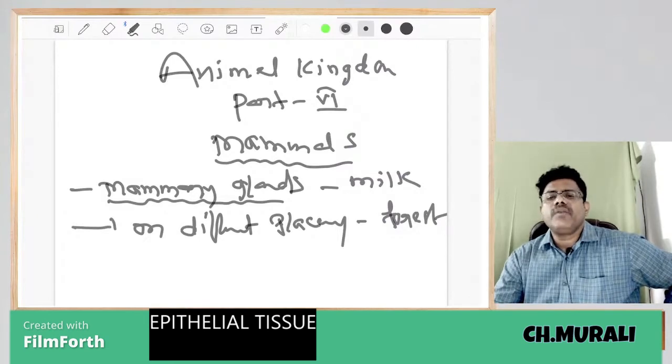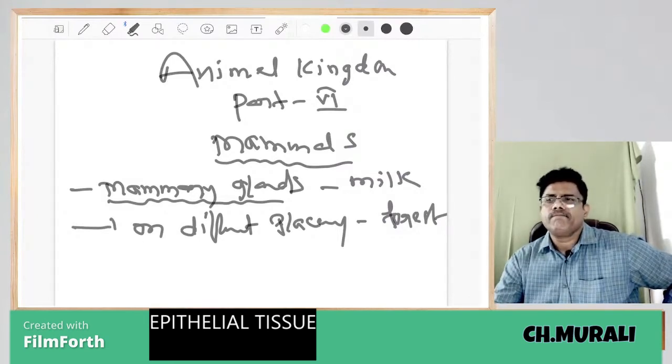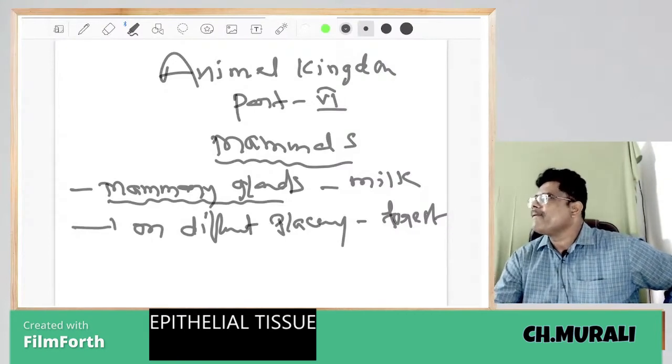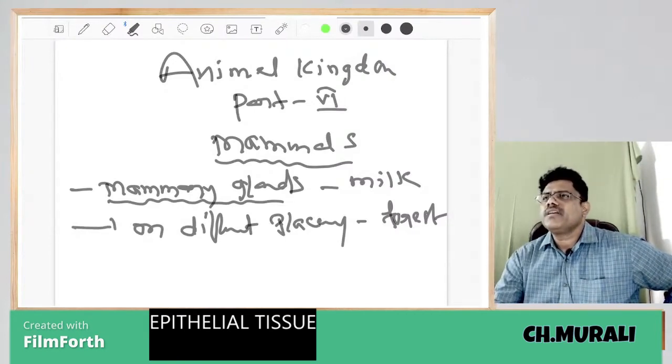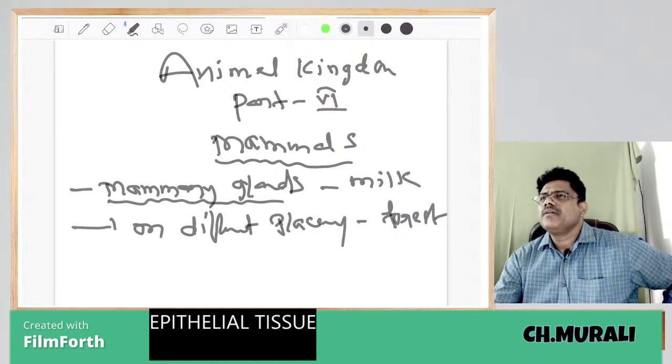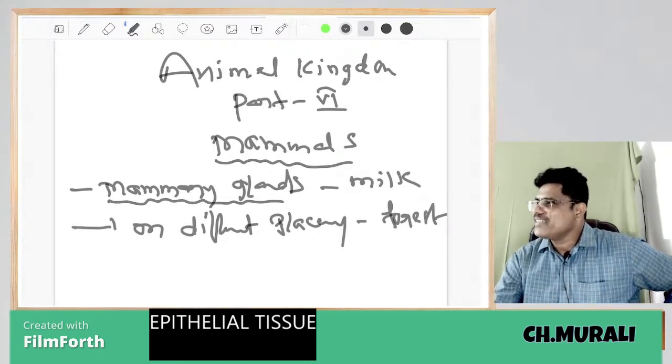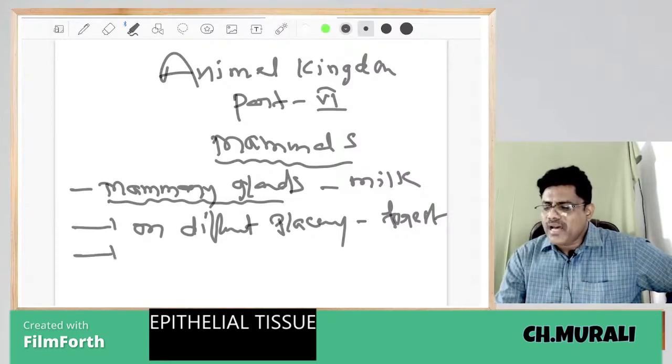Which mammals live in forests? Tell me. Chimpanzee, apes, tiger, lion, leopard, elephant, giraffe. They are all what? Mammals. Am I right?